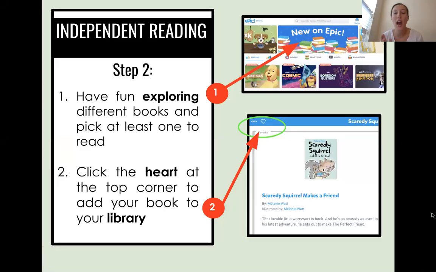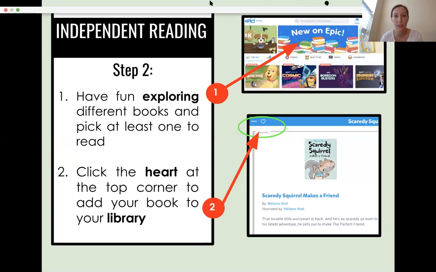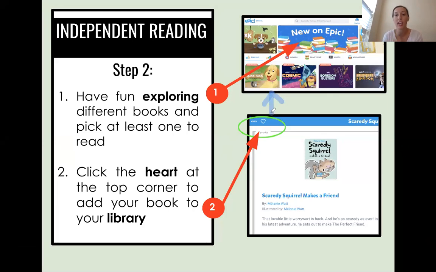Okay, friends, you have gone onto the Epic website, you have typed in the class code, and now it's time for you to start exploring now that you've found your name. So after you click your name, your computer is going to look just like what you see next to number 1 right here. So you're gonna start exploring and you're gonna get to look at lots of different books.